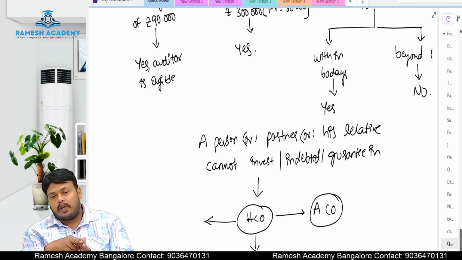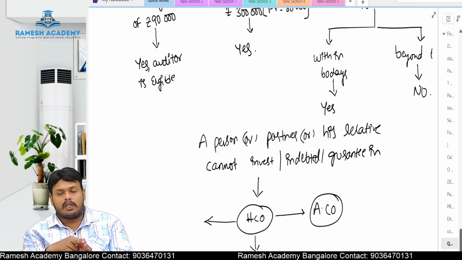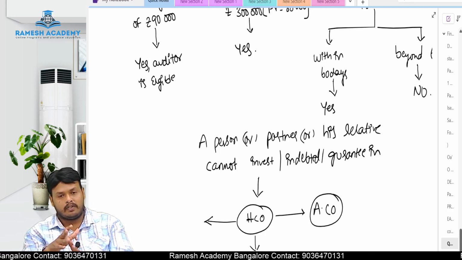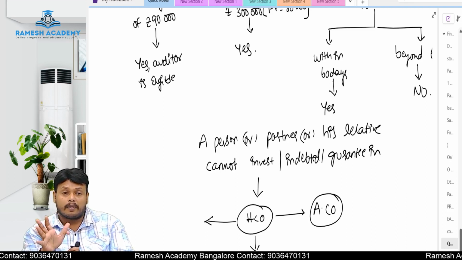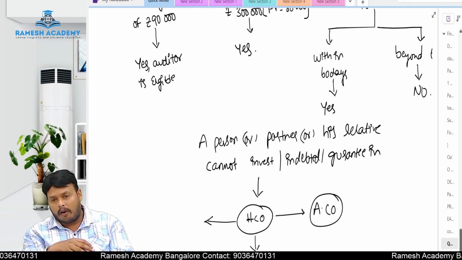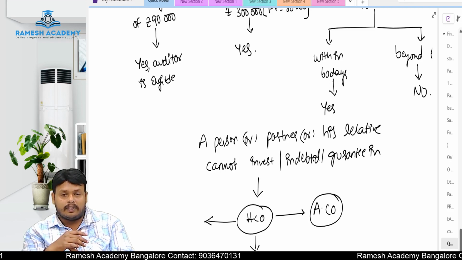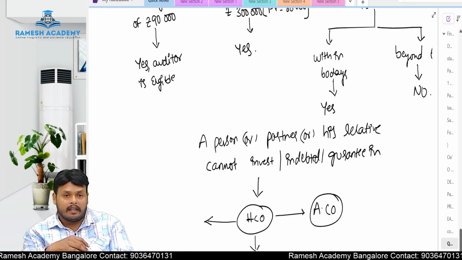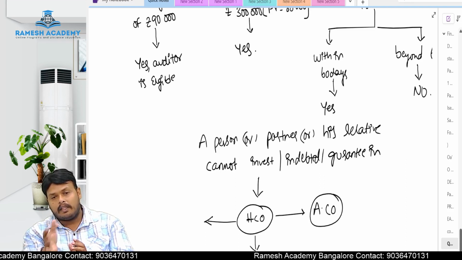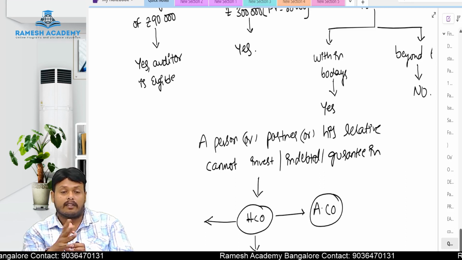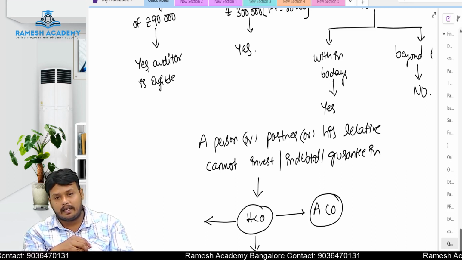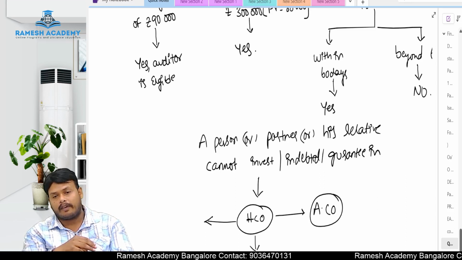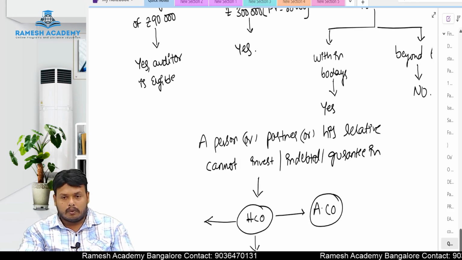Next, indebtedness. If either himself, his partner or his relative is indebted to any financial institution, bank or any institution in excess of rupees 5 lakhs, then they are disqualified to act as an auditor. Then in the third case, either himself, his partner or relative is giving a guarantee to a third party, and in the failure of repayment by the third party these people will be responsible for an amount in excess of rupees 1 lakh, then they are disqualified. So all these are the cases where the person is disqualified to act as an auditor. Go through it once.